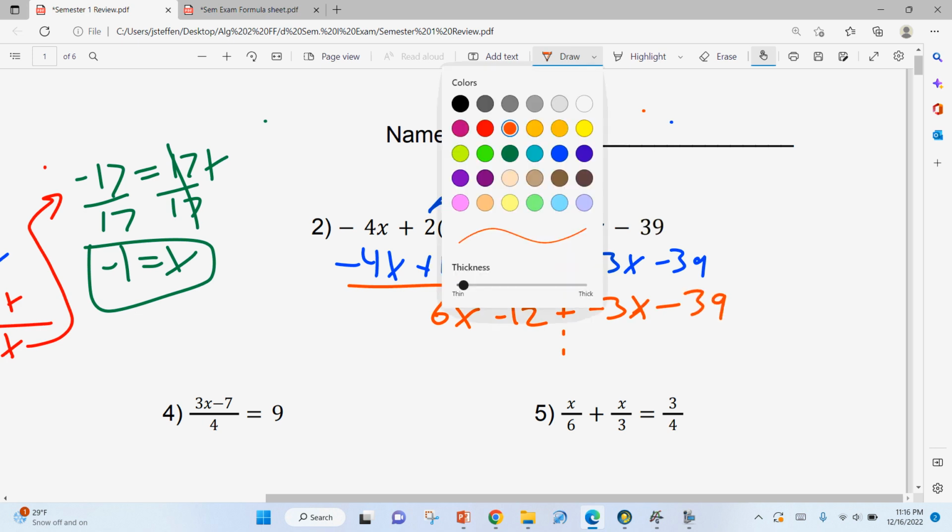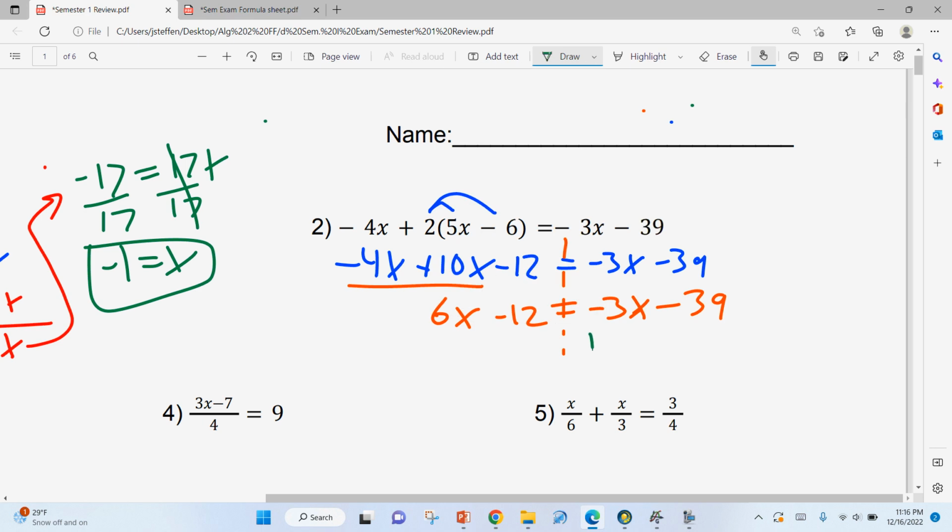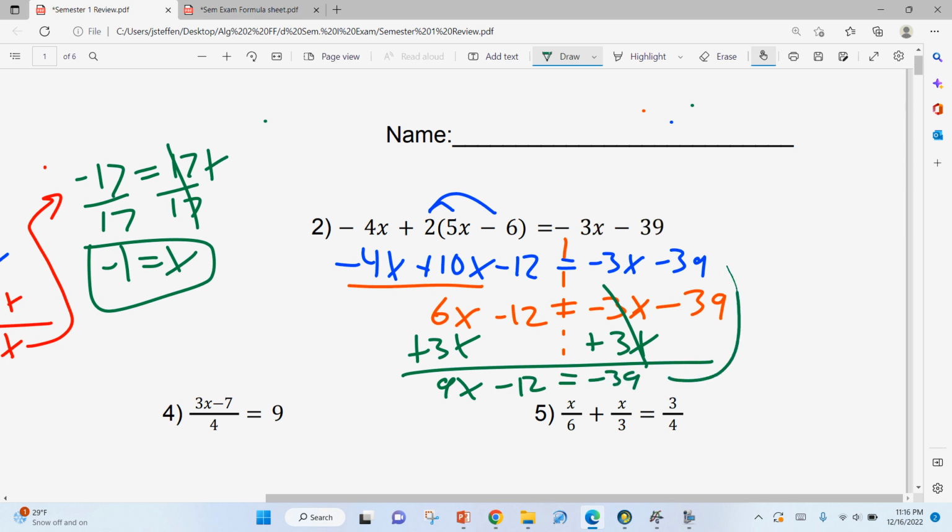Now is when we can start changing things on the right-hand side because now is when we are taking things across that equal sign. Again, several different things you can do at this point. I like to add the 3x. So that gives me 9x minus 12 is equal to negative 39. So if I add 12 to both sides, you have 9x is equal to negative 39 plus 12. Don't do it in your head. Use a calculator just in case. Divide both sides by 9. You get x is equal to negative 3.